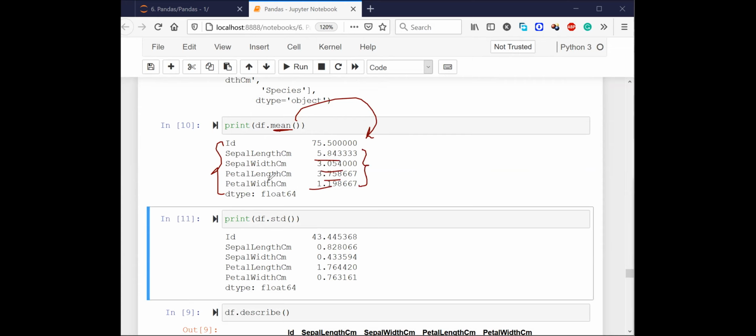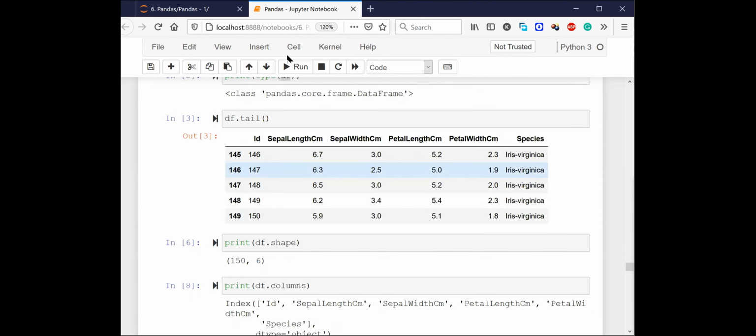Now, do you see that there is a column called species in the data? Is it possible to find the mean of this species column? Yes or no? Is it really possible to find the mean of the species column? Try to think about it.